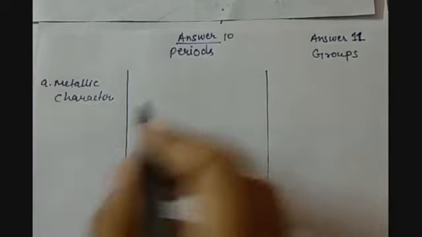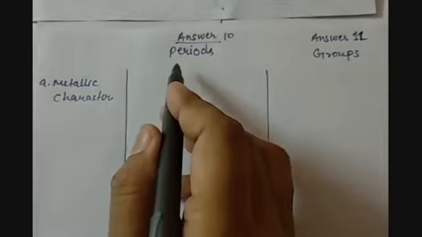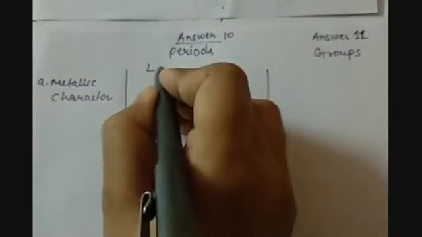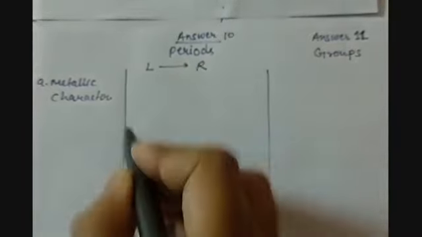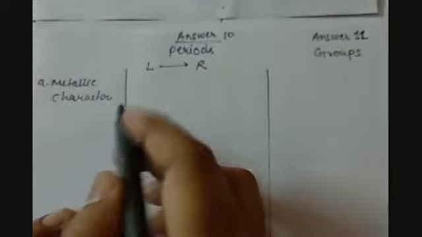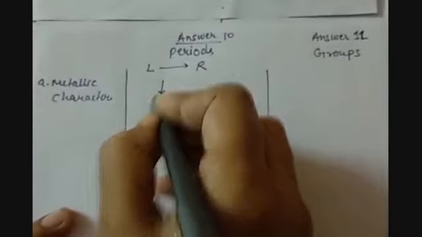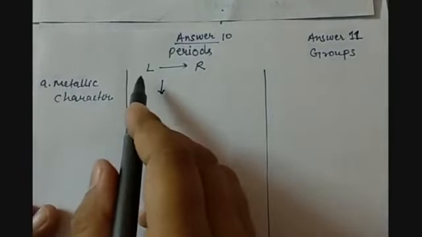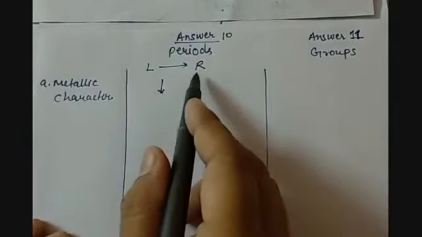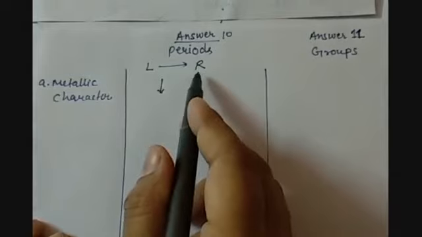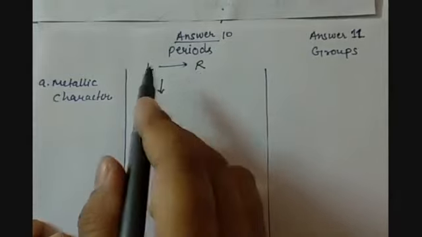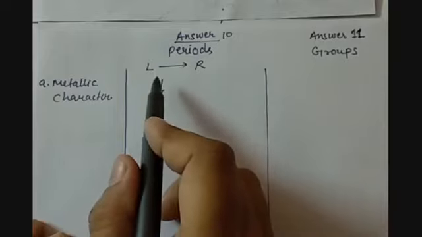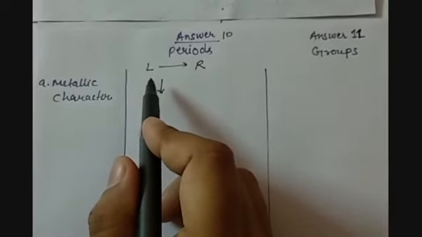So in case of periods, when we go from left to right across a period, metallic character decreases. Why? Because at the left end the metals are placed, and at the right extreme end we have the non-metals. So as we go from left to right, we are going from metals towards non-metals.